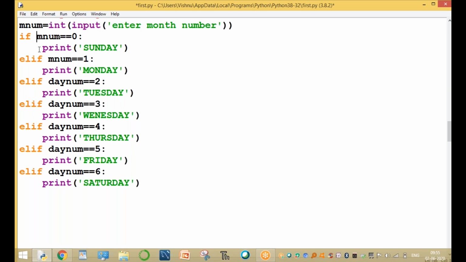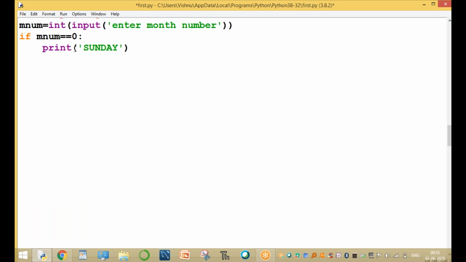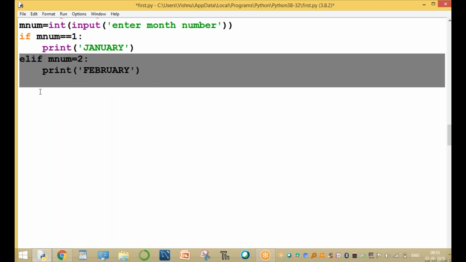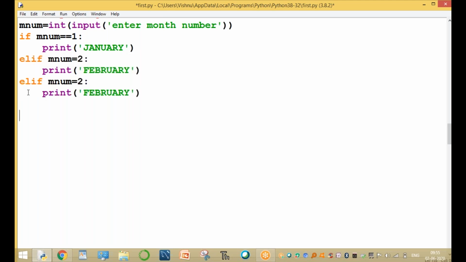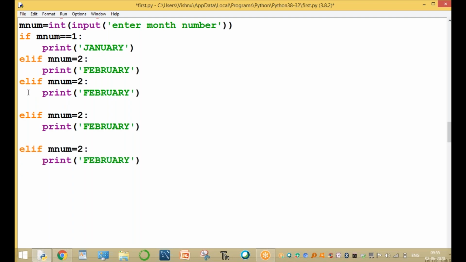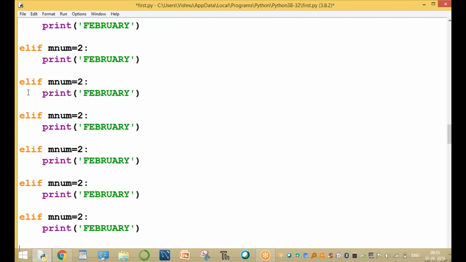M number equals, for example, month number equals 1. That is January, the corresponding month name. Elif month number, M number, equals 2, print February. Similarly, write up to this many statements: March, April, May, June, July, August, September, October, November, December.